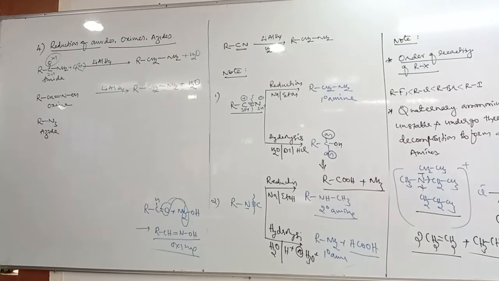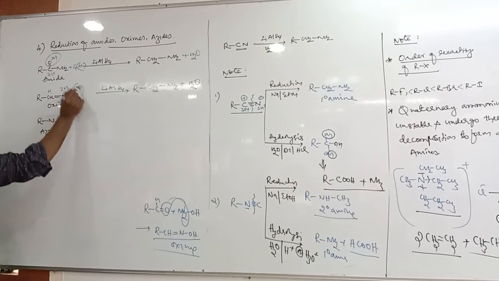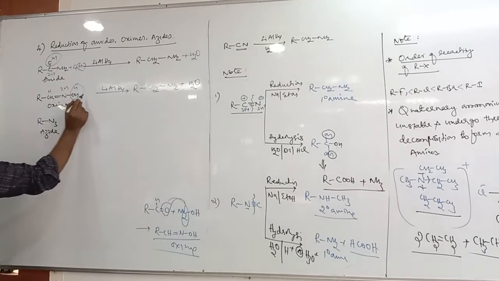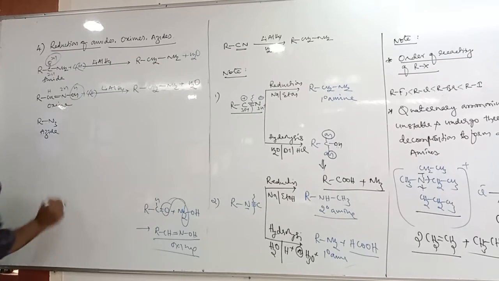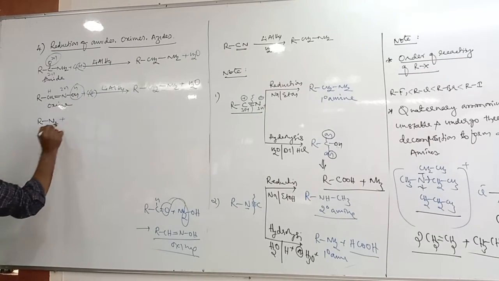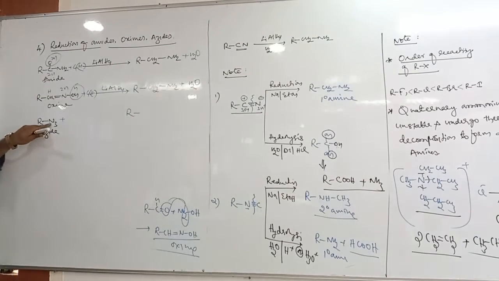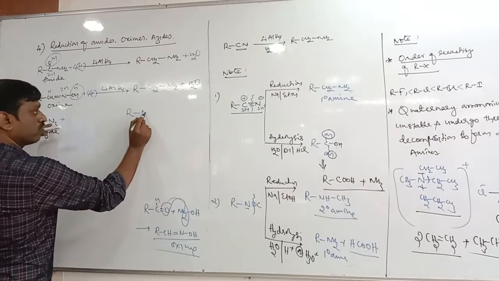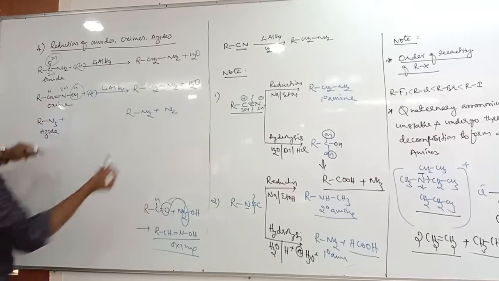How many H are required? Here 1 H, here 2 H, here 1 H. Total is 4 H. Next, in this reaction, it converts into R, N3. In N3, 1 nitrogen converts into NH2, and the remaining N2 comes out as N2 gas.